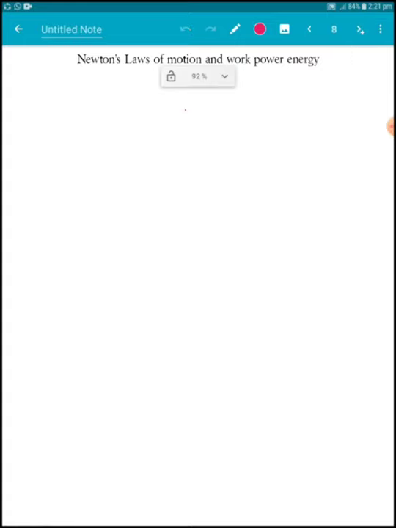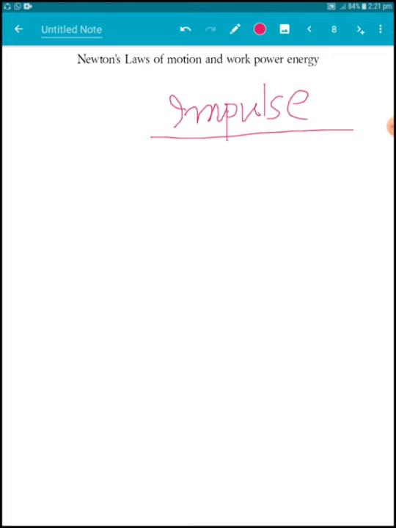Now we are interested to discuss impulse. Impulse is nothing but the change in momentum, not the rate of change of momentum.